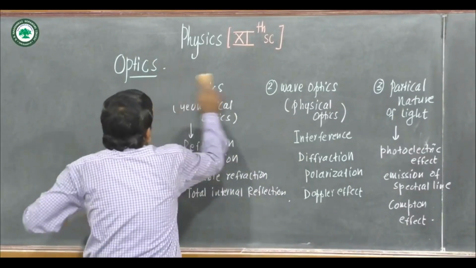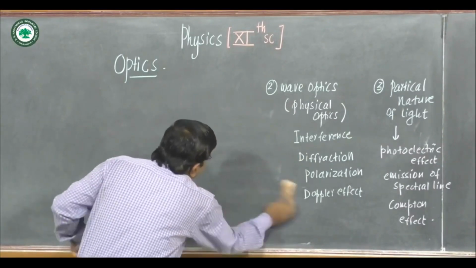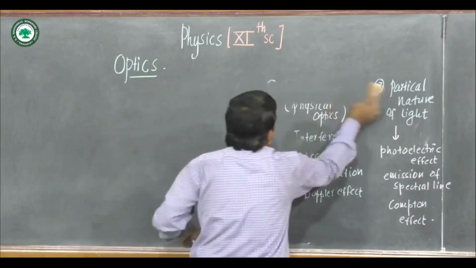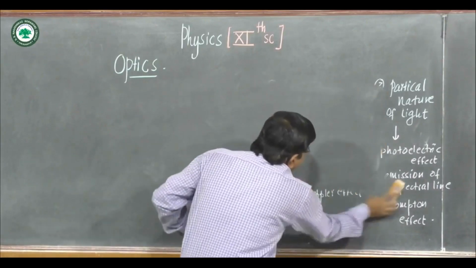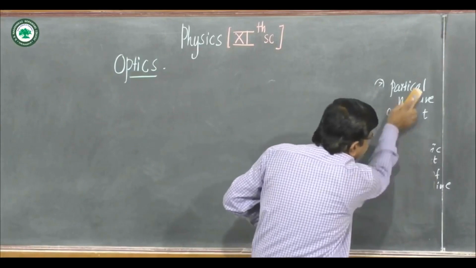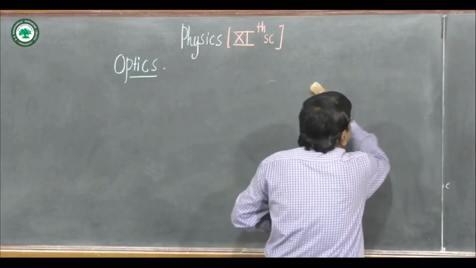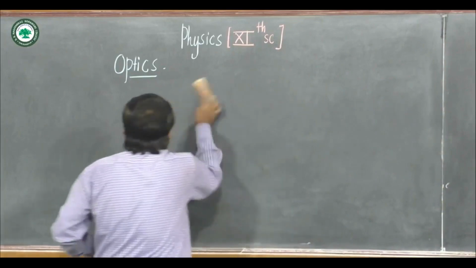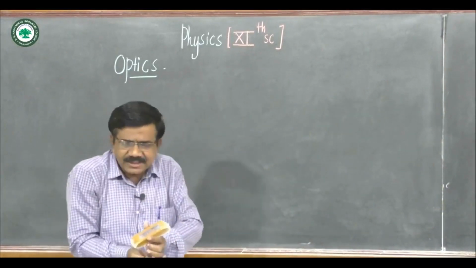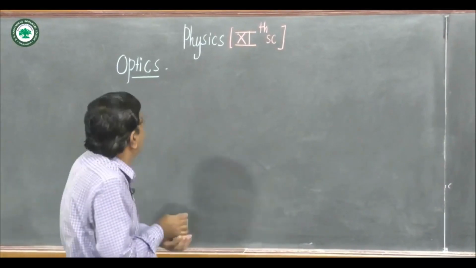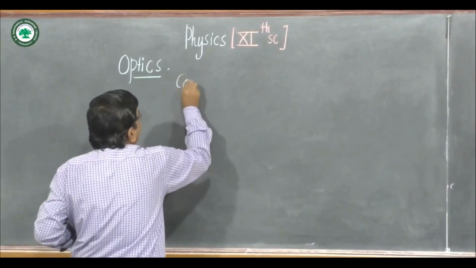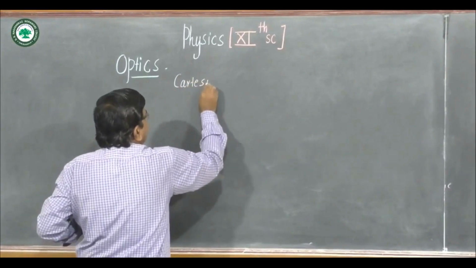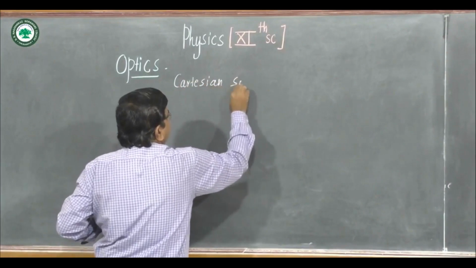Now in optics, the Cartesian sign convention is used, that is, which distance is considered positive and which negative. You already know this, but I will explain in short.